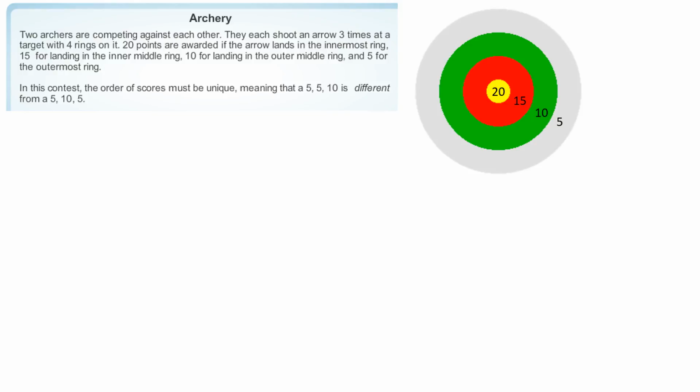Scores must be unique, right? A 5 and then a 5 and then a 10 is different from a 5 and then a 10 and then a 5, right? So it's like arrow 1, arrow 2, arrow 3, arrow 1, arrow 2, arrow 3. It's not just what's your point total.